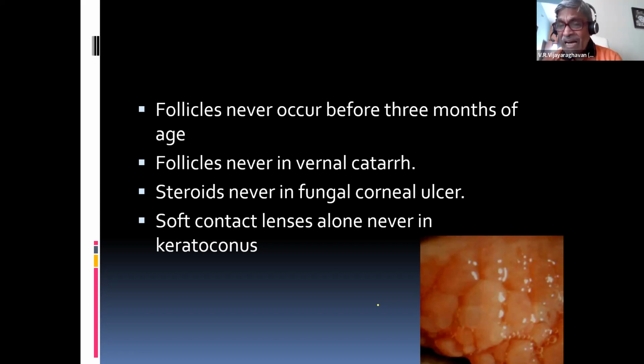Similarly, vernal catarrh is an allergic manifestation to outside pollen, exogenous proteins. They can develop papillae. What is a papilla? Hyperplasia of capillaries and sometimes new capillary formations. Papillae classically occur in spring catarrh or vernal catarrh. Vernal catarrh is a seasonal problem, but not in India. Please remember, in our country it can occur at any time.